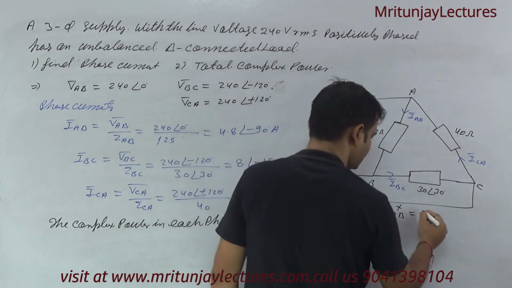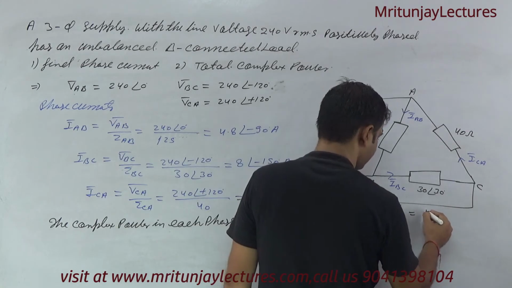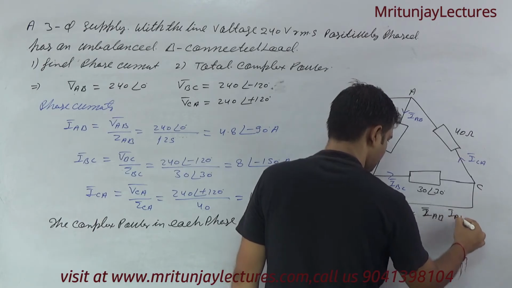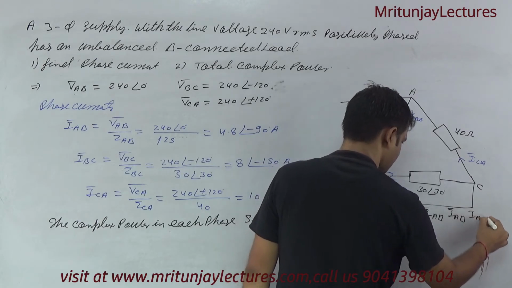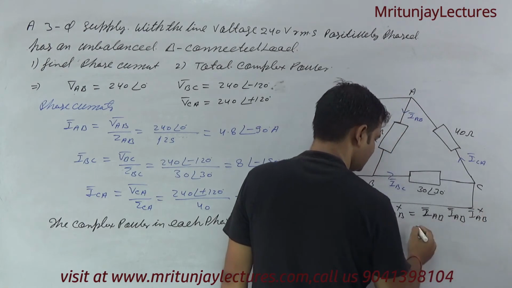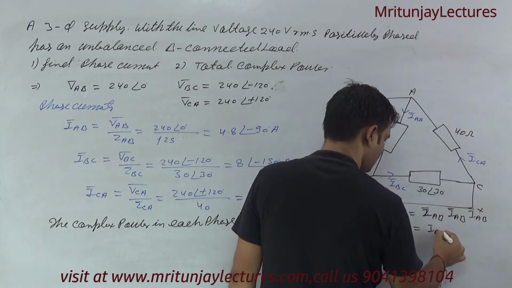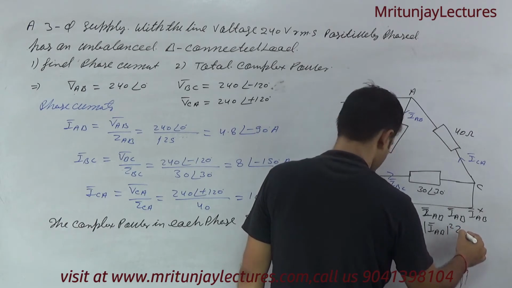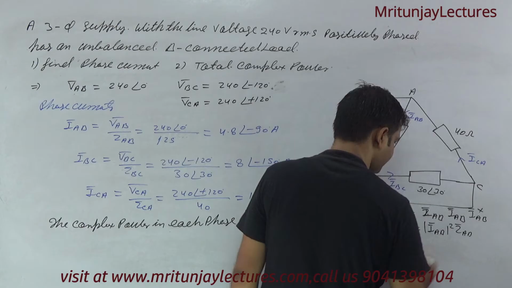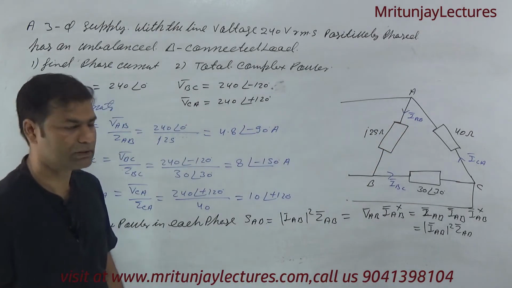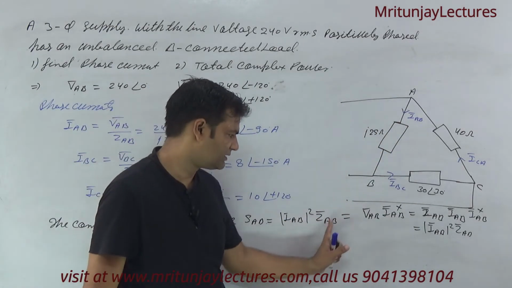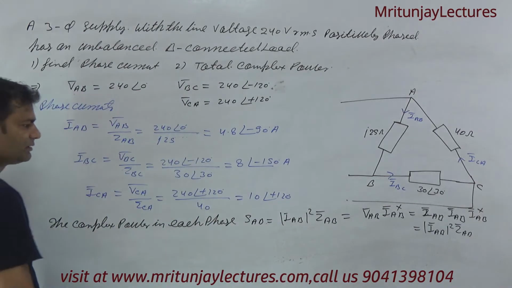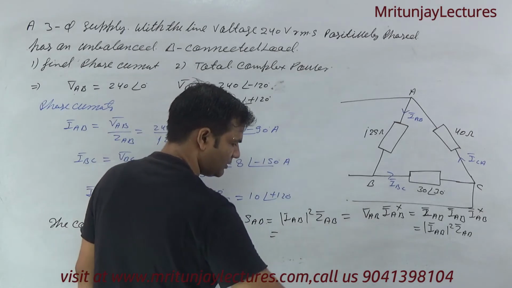V of AB is also written as Z into I of AB, and this one conjugate of this one, and this one is also written as mod of I squared into ZAB. Clear? This one is, as compared to the other, very easy to solve. That's why written. Otherwise you can use the other formula.